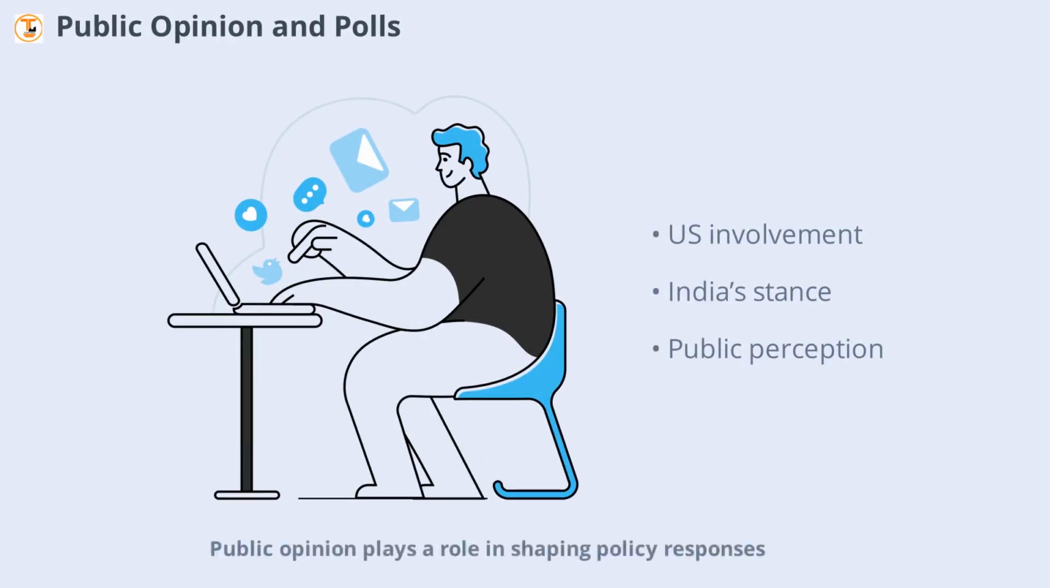Public opinion plays a role in shaping policy responses. Polls often ask whether the US will directly participate in the conflict or if India's stance is appropriate. These questions reflect the uncertainty and complexity of international relations, as well as the importance of public perception in democratic societies.